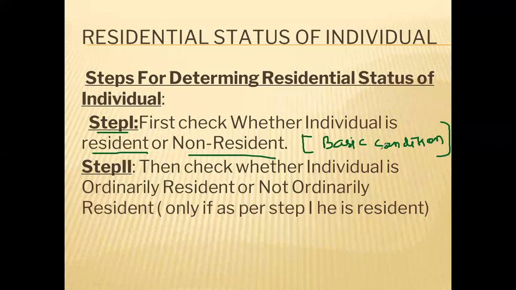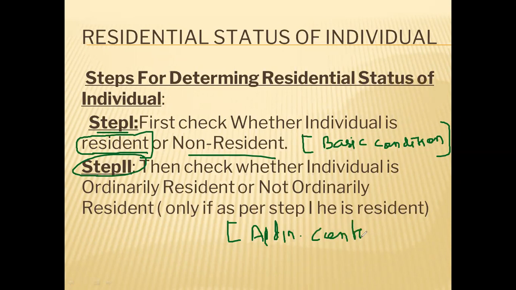If in the basic condition you get the answer as resident, then we will go for step two. This step two is known as the additional condition. The additional condition will apply only if in the basic condition you get the answer as a resident. Otherwise, there is no need of checking step two, that is, the additional condition.